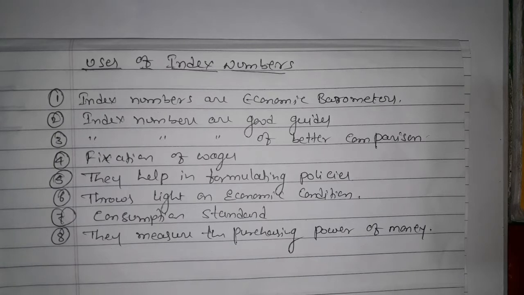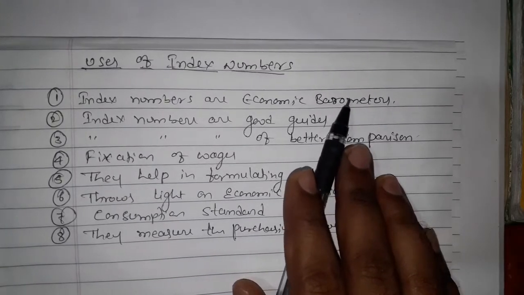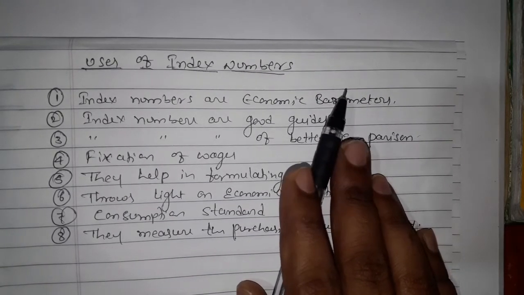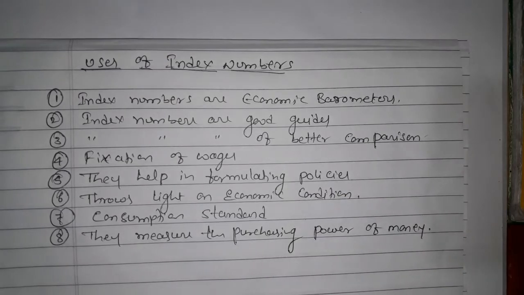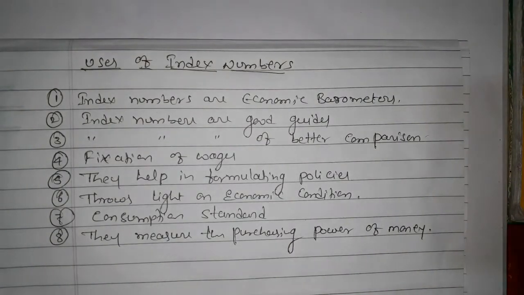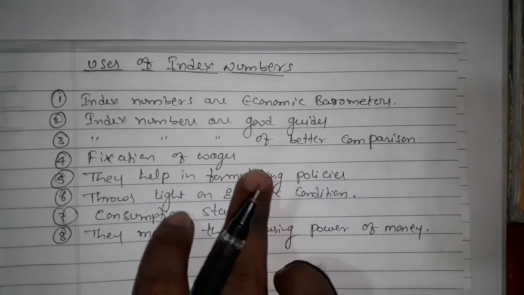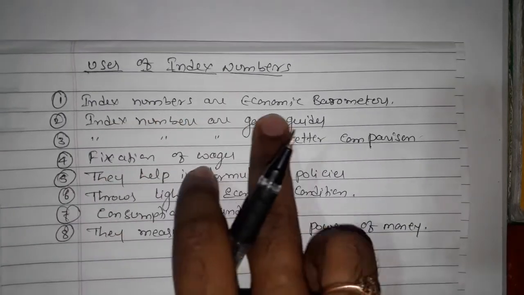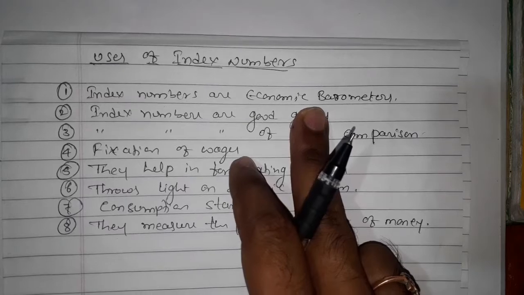A barometer means it is always checking the main need, like prices, output, foreign exchange, and bank deposits, all the country conditions. It always measures that, because we are having specialized averages, so index numbers are economic barometers.